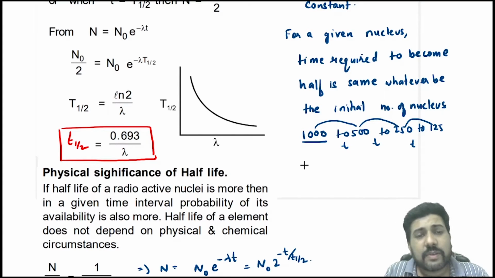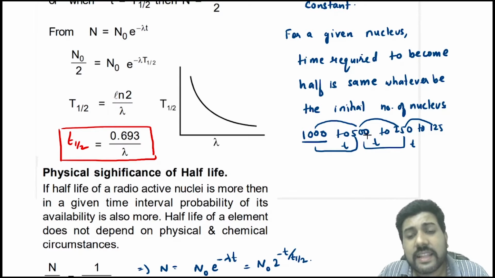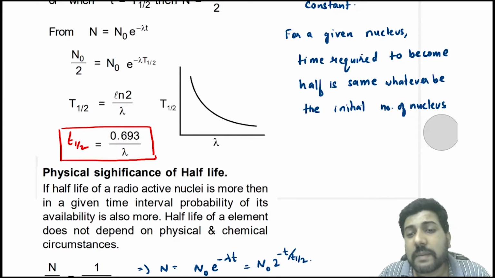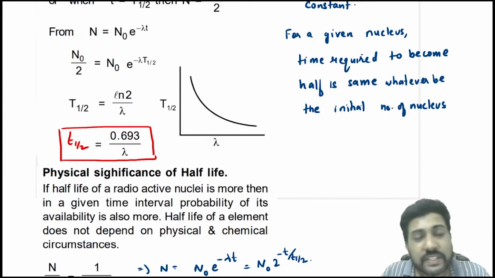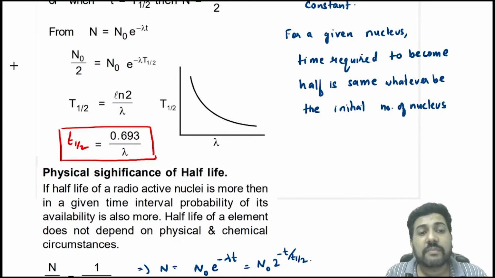Why the time required is same? Because you know that as the number of nucleus keeps on decaying, the rate of decay also keeps on decreasing. So here the rate of decay is more, here the rate of decay is less. That is why the change is less, here the change is more in the same time. Okay, but yes, the time required for the nucleus to become half of its initial value is always same. So 10,000 to 5,000 or 5,000 to 2,500 will take the same time.